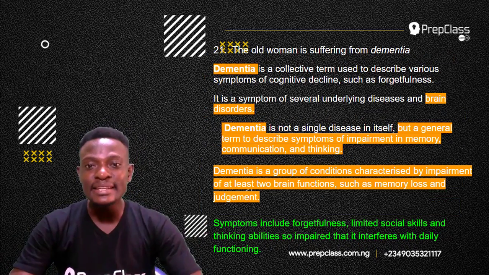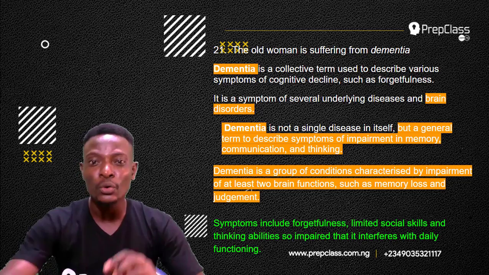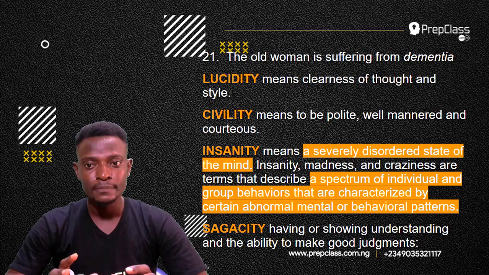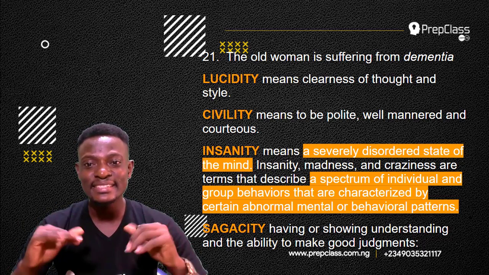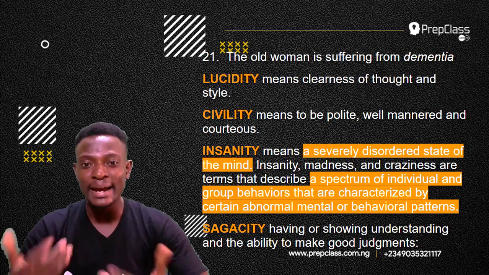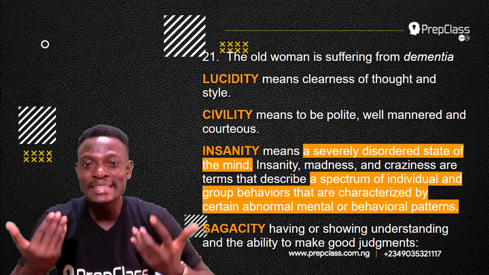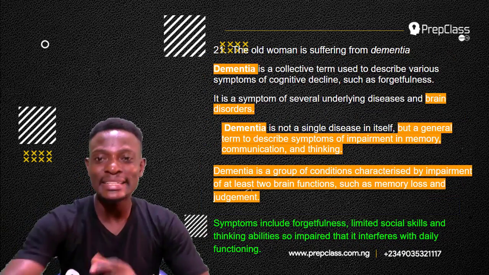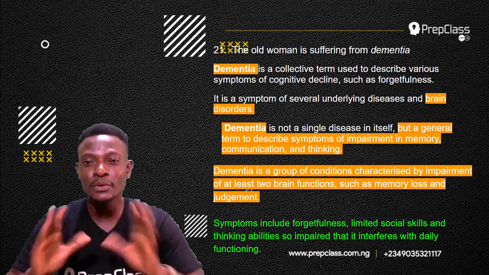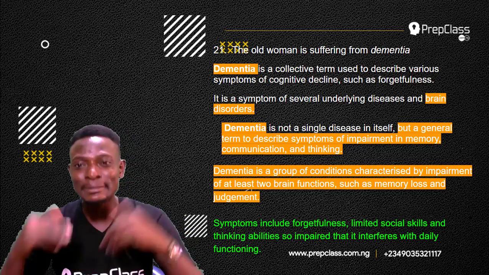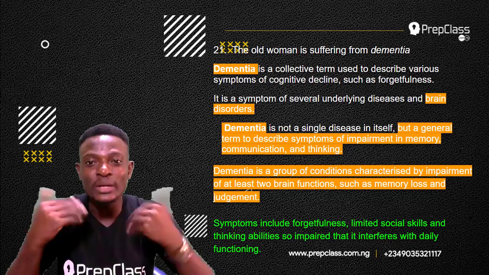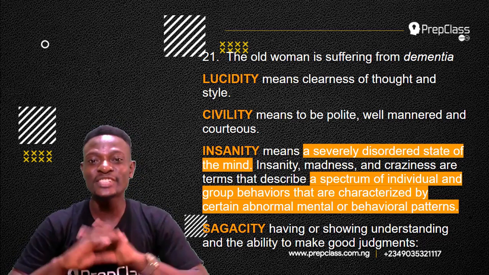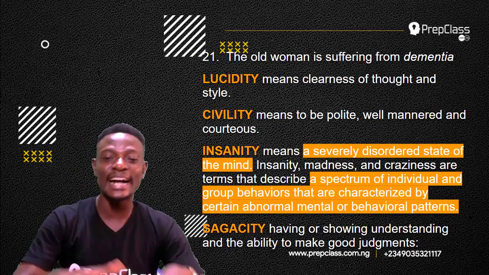Now, dementia means when you have brain disorder. So, dementia and insanity are synonymous. Insanity means a severely disordered state of the mind. The person's mind is not in the right place. The person's mind is not functioning properly. Now, remember, dementia has to do with symptoms of several underlying diseases and brain disorders. So when a person is suffering from brain disorder, the mind would actually be disordered. So insanity and dementia are synonymous.